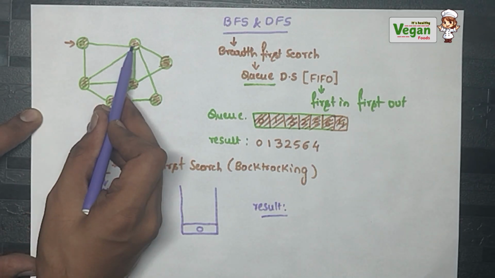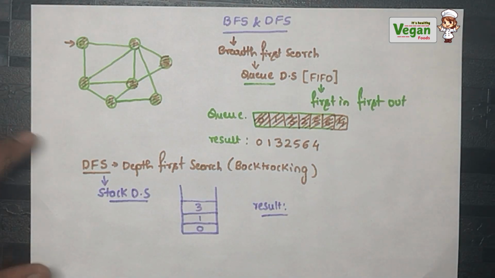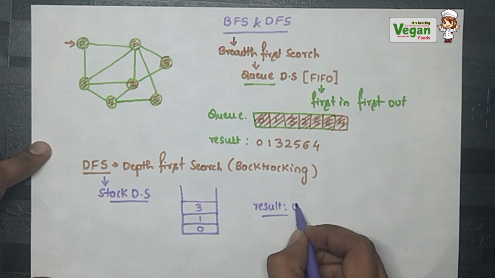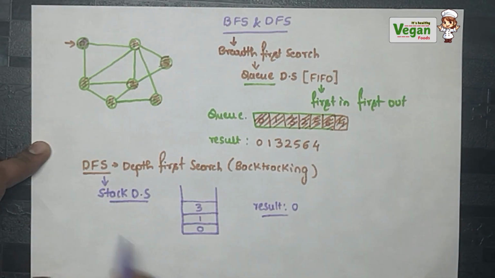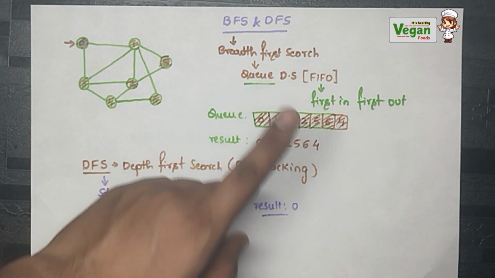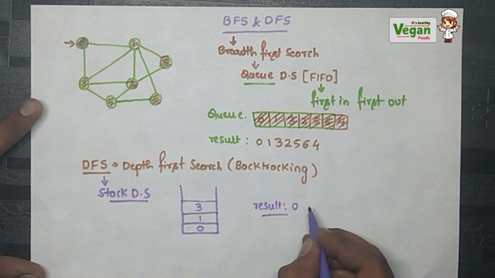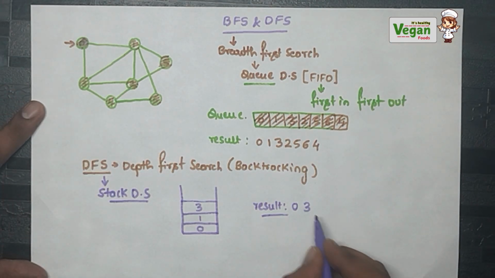From 0 I can go to 1 or I can go to 3. Now at the result you will be writing 0 because you are coming from 0. Now you can go to 1 or you can go to 3. Since it is the depth first search algorithm, you will be using the third node. So write the result 3 in the node.